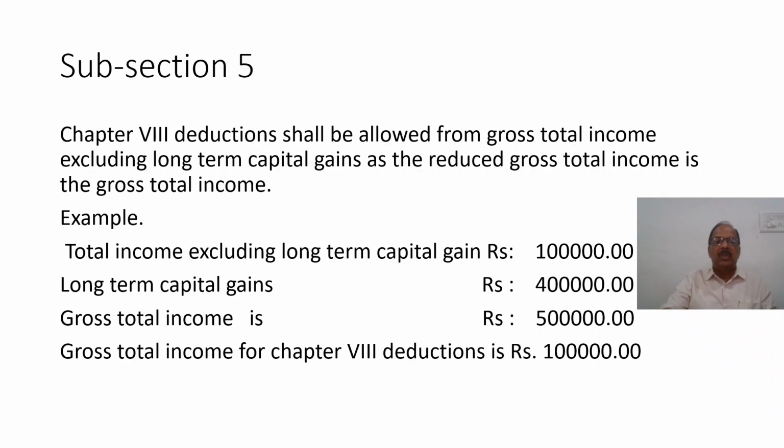Subsection 5 of section 197 says, Chapter 8 deduction shall be allowed from gross total income excluding long-term capital gains. And the gross total income is reduced for these exemptions. For example, if total income excluding long-term capital gain is 1 lakh and long-term capital gain is 4 lakhs, gross total income is 5 lakh. Gross total income for chapter 6, 8 deductions is rupees 1 lakh.